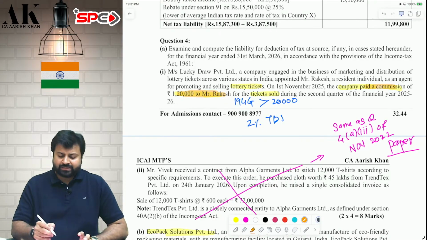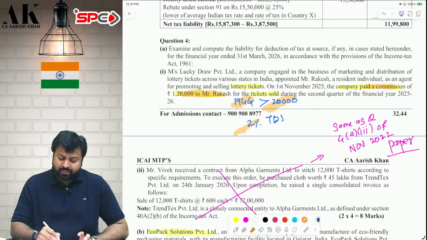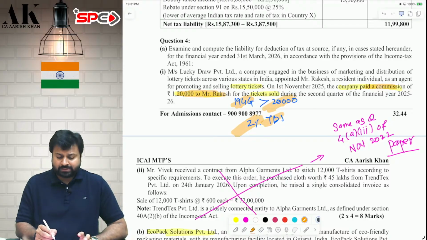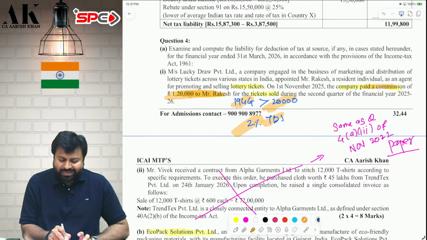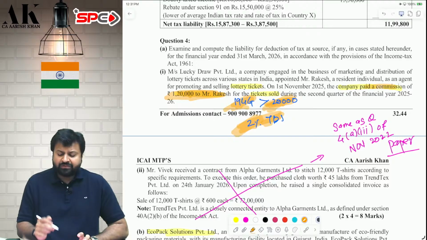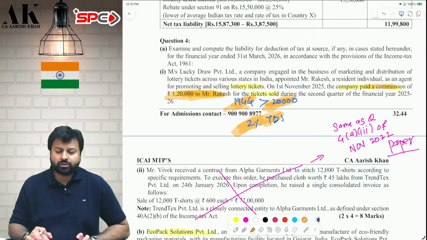The answer is yes. Under which section? Under 194G, if the commission payment is more than 20,000 in the financial year, they are supposed to deduct TDS at the rate of 2%. Now, here the commission amount is 1,20,000. You are making a payment of 1,20,000, which is more than 20,000. Therefore, deduct TDS at the rate of 2%. I hope it is clear to all of you.